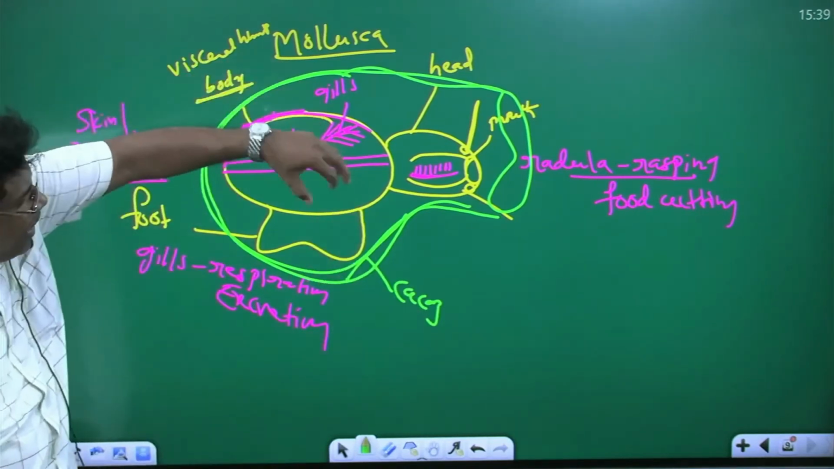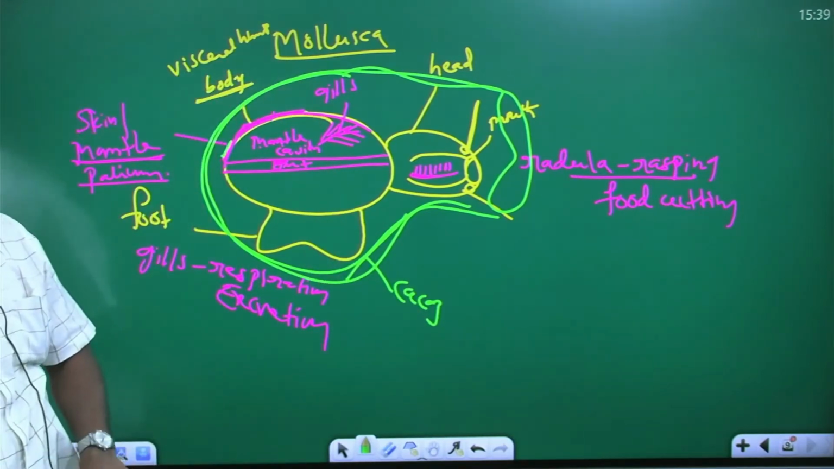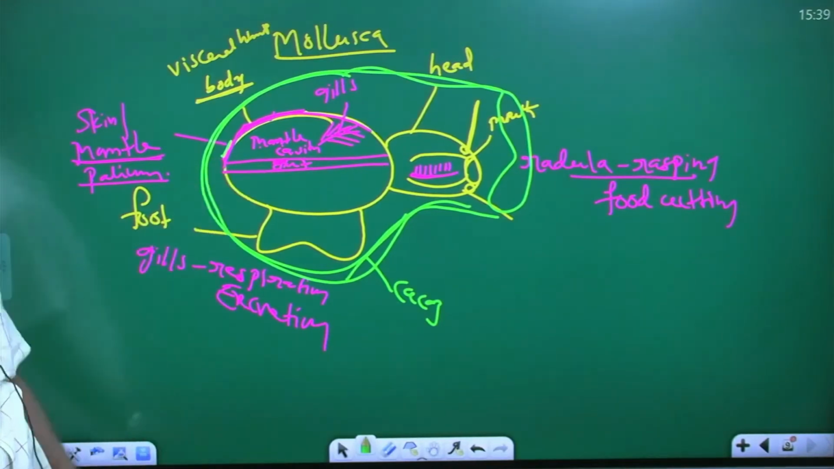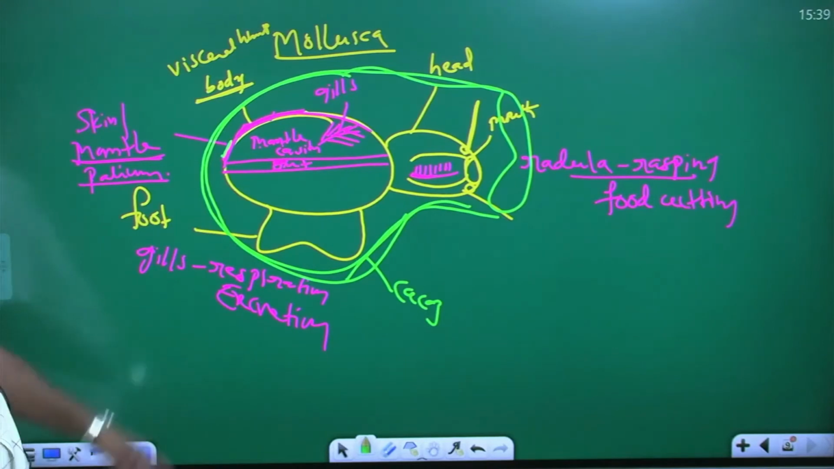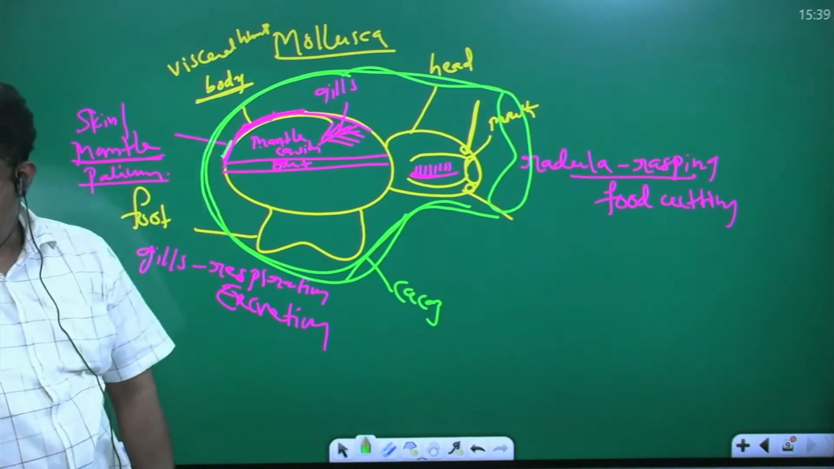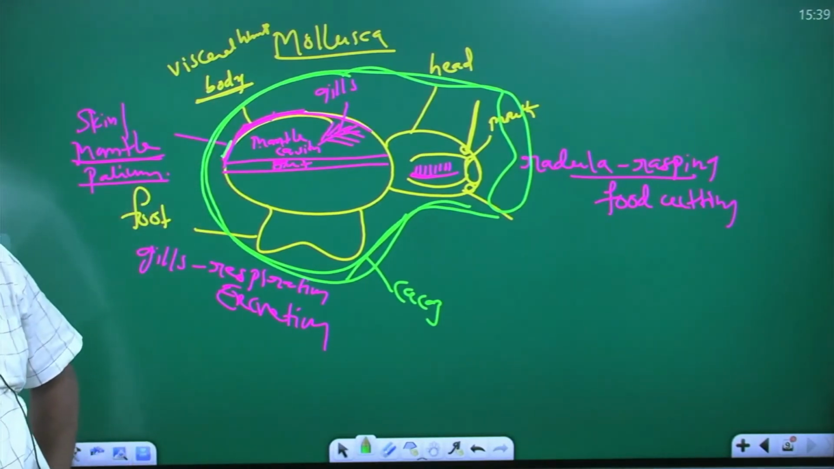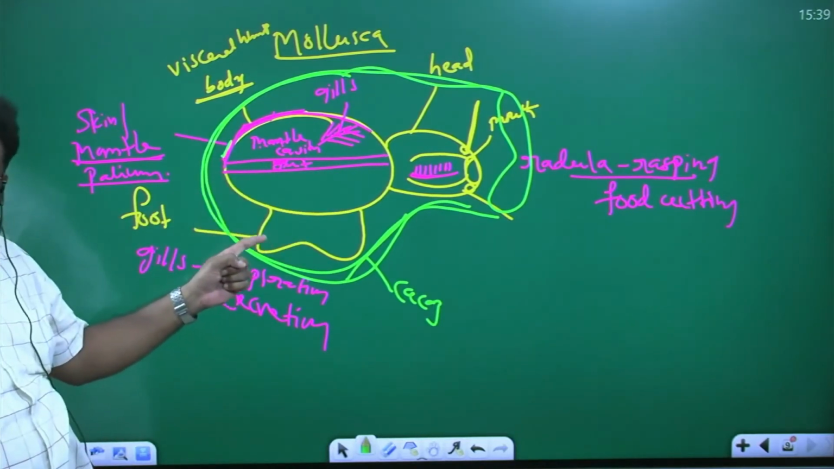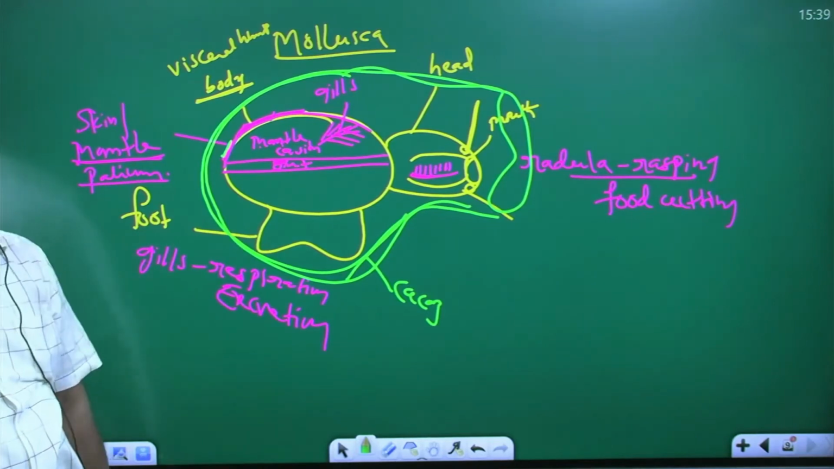The whole body is present in where? The shell. What is the use of shell? Protection. That is the point. The Mollusca body is divided into how many parts? Three parts: head, body, foot. The muscular foot is useful for locomotion.